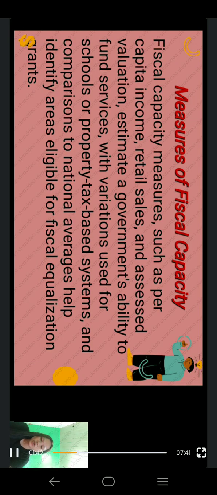Next, measures of fiscal capacity. Fiscal capacity measures such as per capita income, retail sales, and assessed valuation estimate a government's ability to fund services. Variations are used for schools or property tax based systems, and comparisons to national averages help identify areas eligible for fiscal equalization grants.